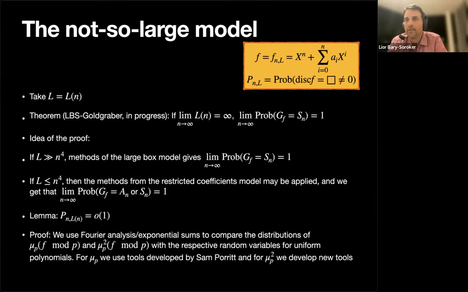I will not get into the technical details, but actually I would get a little bit if you allow me. The idea is that we use Fourier analysis, or if you want, exponential sums, to compare the distribution of the random variables μ_p(f mod p) and μ_p²(f mod p) with the respective random variables for uniform polynomials, and then we can use the uniform case in order to prove our theorem.